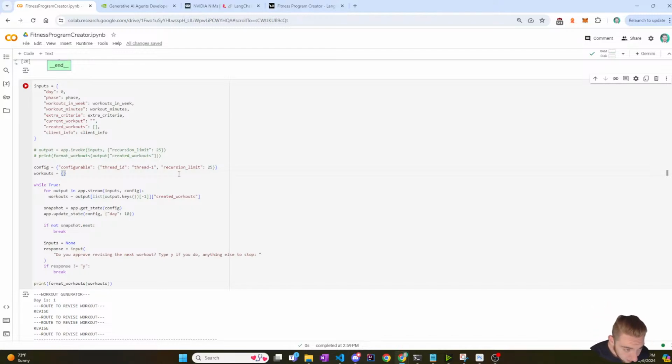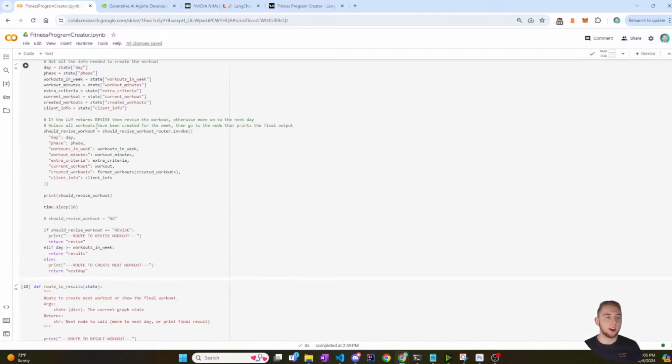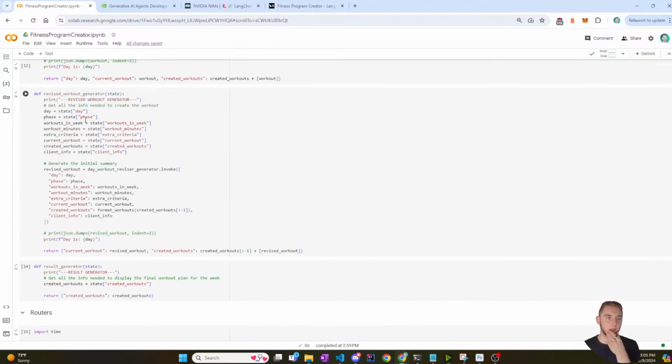But anyway, I could have the state of the workout in a separate location, like a Firestore database. And so then in my graph, let me go to the node that actually revises a workout. Instead of just pulling the current workout from the state of the graph, I could actually pull it from a document in Firestore.